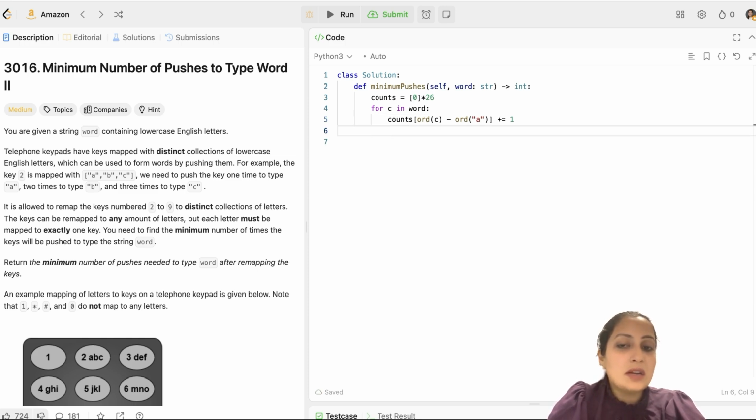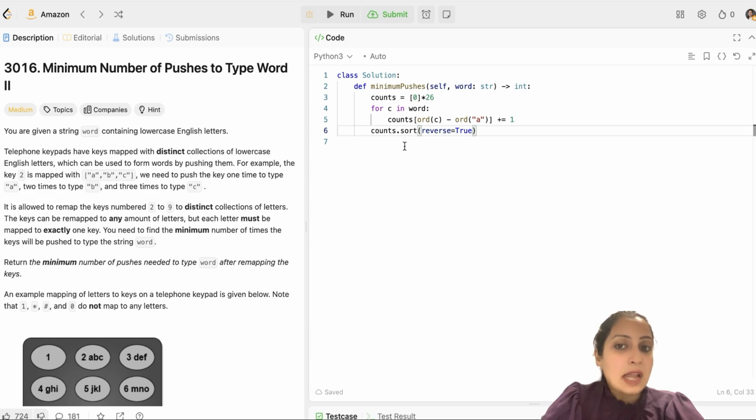And once I have updated my counts array, I can sort them in descending order. So how do you sort the counts array in descending order? You just write reverse equal to True. Now you would say that this could be a time complexity of O of n log n since we are sorting, but that's not true because the length of the counts array is limited to 26.